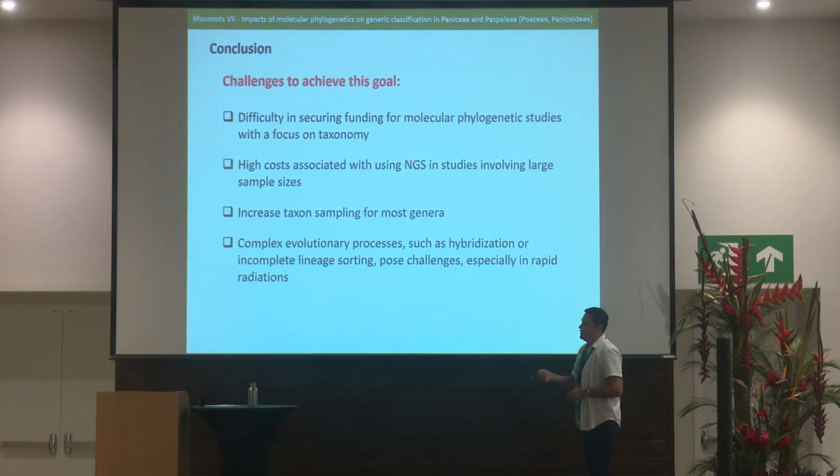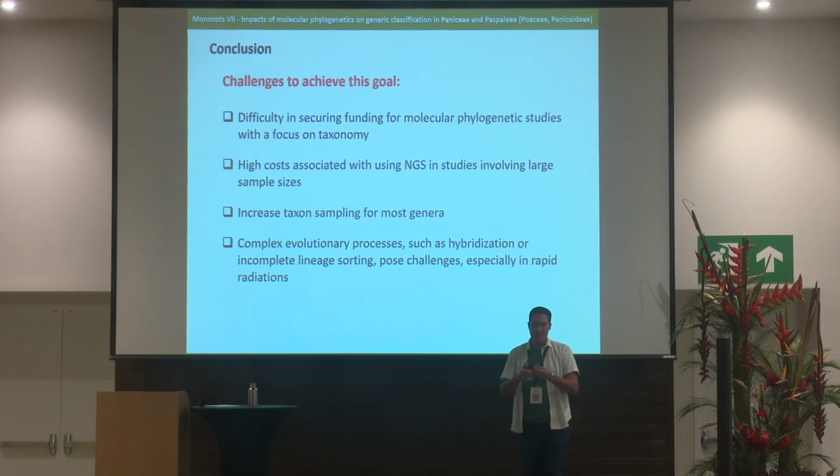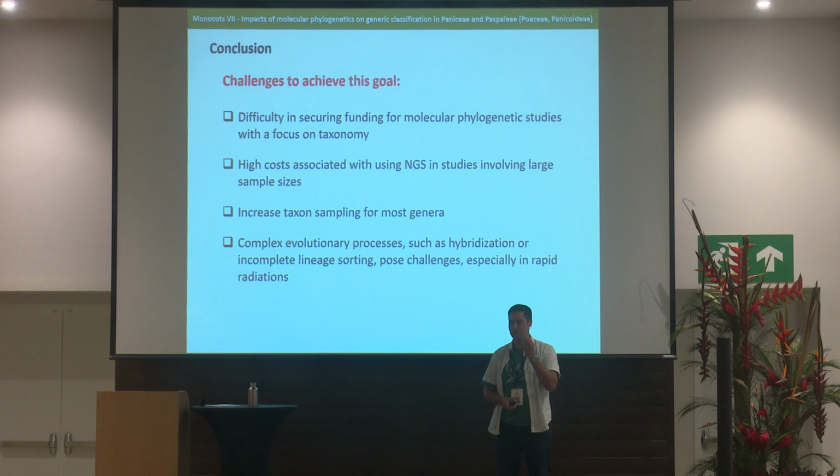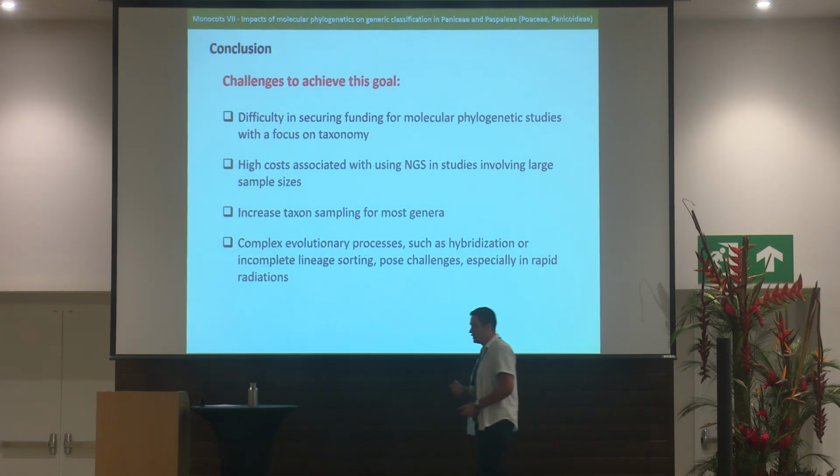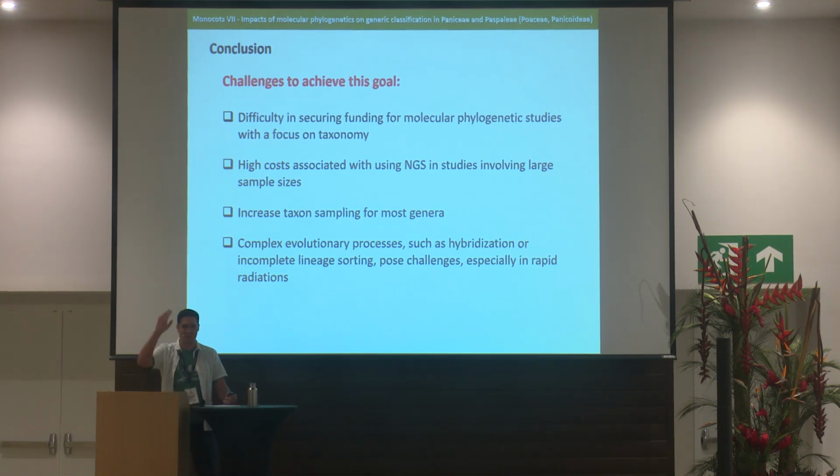And also, we have some problems that are inherent to the evolutionary history of some genera. Some genera have problems that include hybridization, incomplete lineage sorting, that when we are doing the phylogenetic studies, usually cause a lot of headache because we have different positions of the taxa and we need to make decisions.